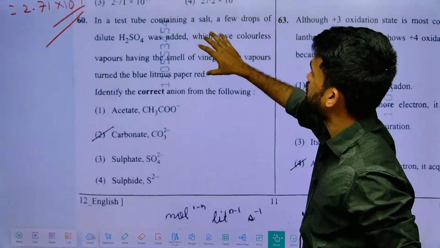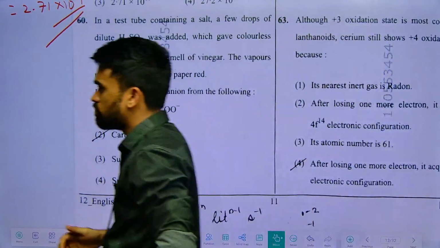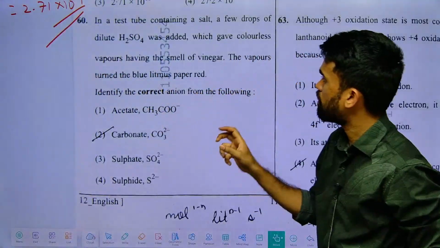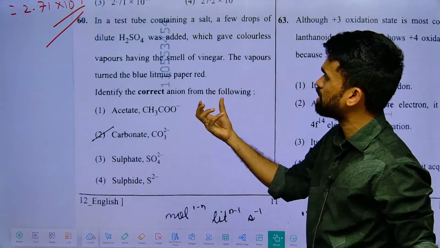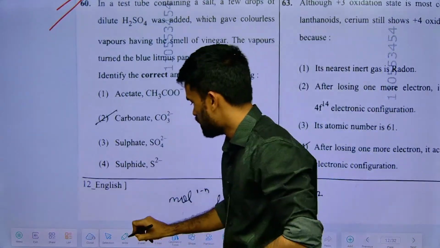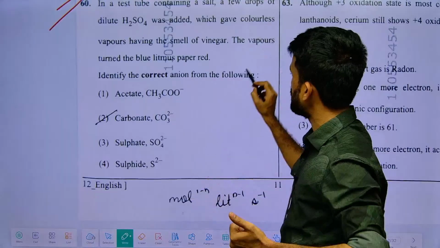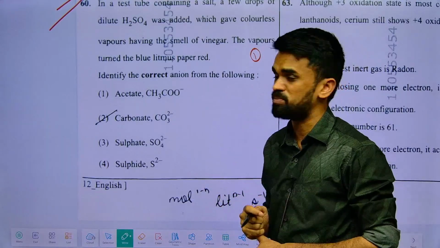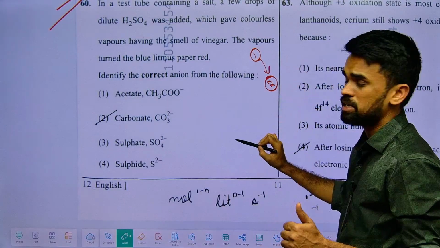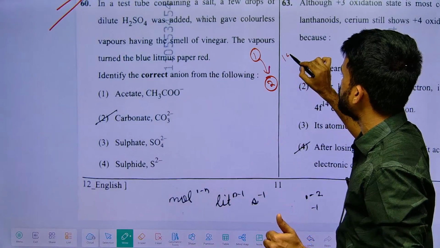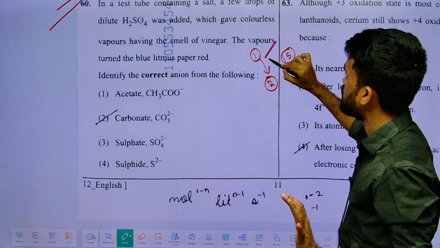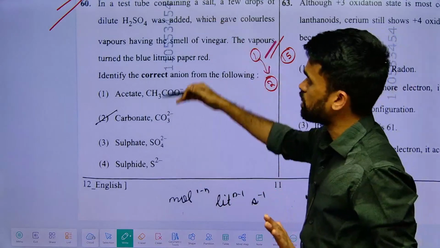In a test tube containing a salt solution, few drops of vapors having the smell of vinegar, the vapors turned blue litmus to red. So very simple, even in salt analysis, I know definitely there will be a minimum of one question from salt analysis. So that's why in the last 3 days of my sessions, I have spent some 15 to 20 minutes for all the batches, crash course batches as well as my long term batches, and I have revised this.